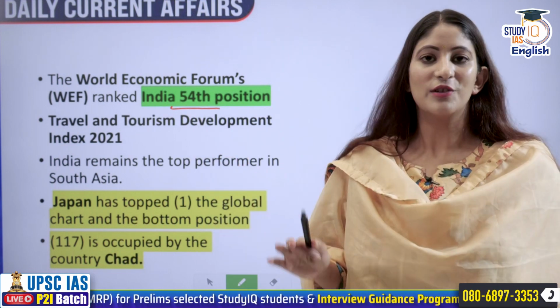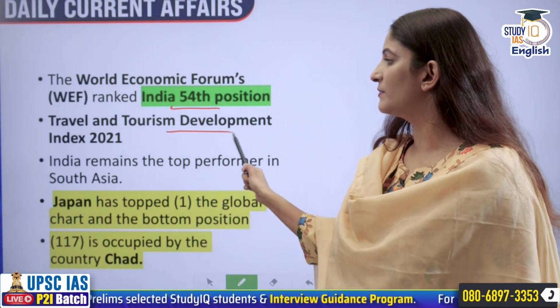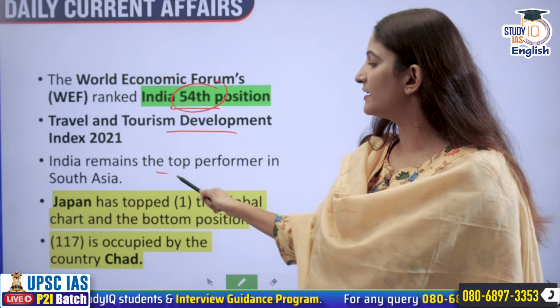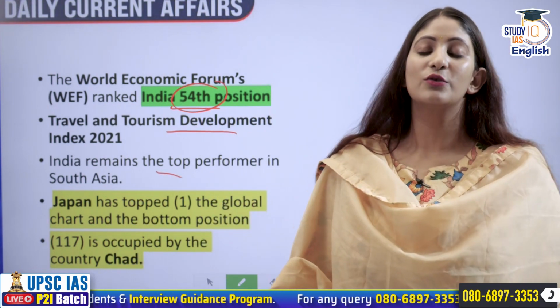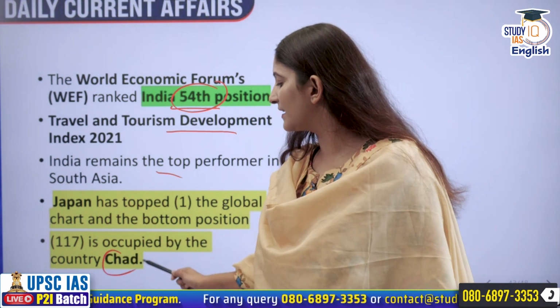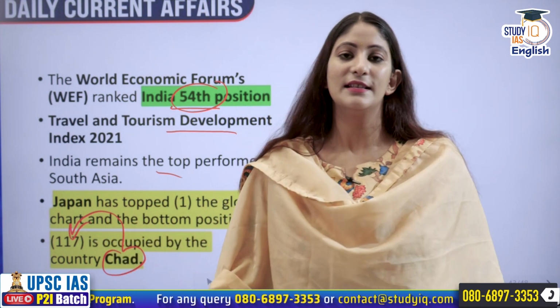World Economic Forum releases the Travel and Tourism Development Index of 2021, and India is at 54th position. India still remains at the top when it comes to tourism in South Asia. In the world, Japan is first and Chad is the last, at 170.